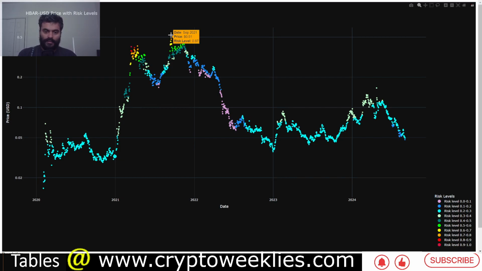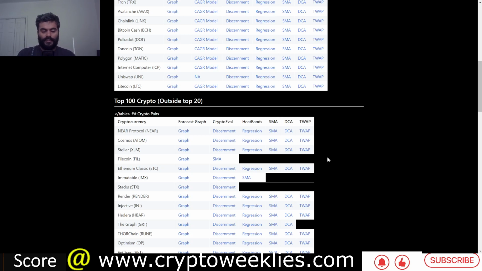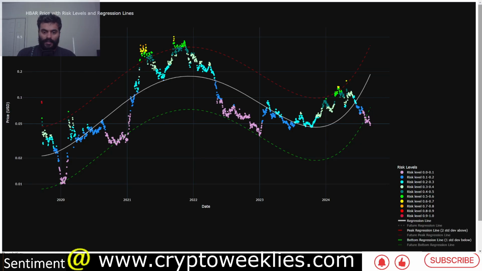The model tells the risk levels are going up based on the proportional difference between price and the 20-week moving average. The second model is more towards analyzing the price and the regression based fair value, and color coding based on the time adjusted, normalized, and proportional difference between the price and the fair value regression line. Per this model, the risk for accumulating HBAR is essentially zero at this point. Again, not financial advice. This is the best time to DCA.